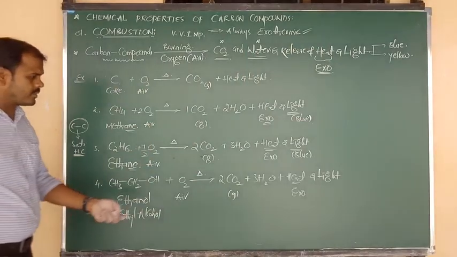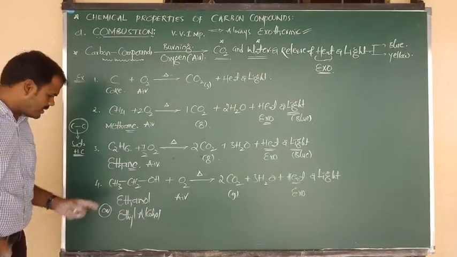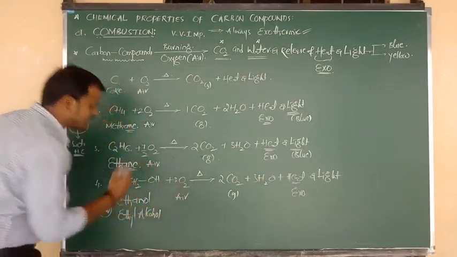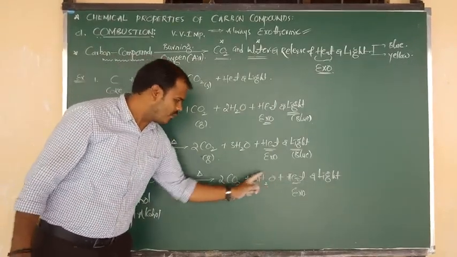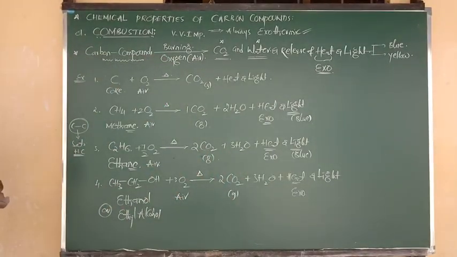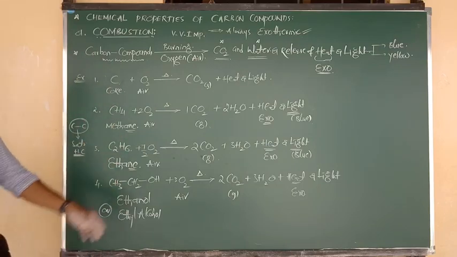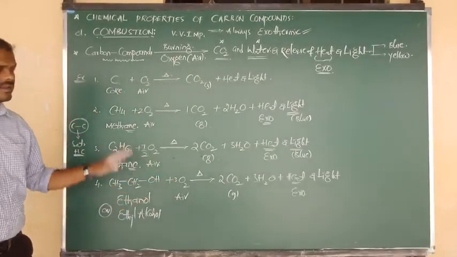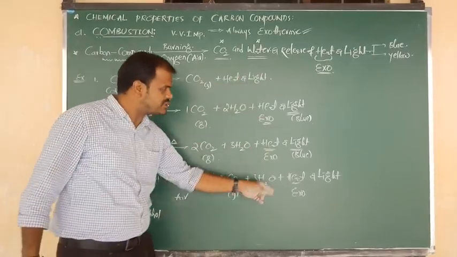Now make the balancing. 2 2s are 4 oxygen atoms, and 4 plus 3 is 7 oxygen atoms. Out of 7, here 1 oxygen atom is covered. Remaining we require 6. 6 means 3 2s are 6. Okay, all of you? So 3 2s are 6, 6 plus 1 is 7, 2 2s are 4, 4 plus 3 is 7. Now everything is balanced. Yes. So this is the final story: carbon and its allotropic forms, or carbon compounds, upon burning in the presence of air, upon reaction with oxygen, form carbon dioxide and water along with the release of heat and light.